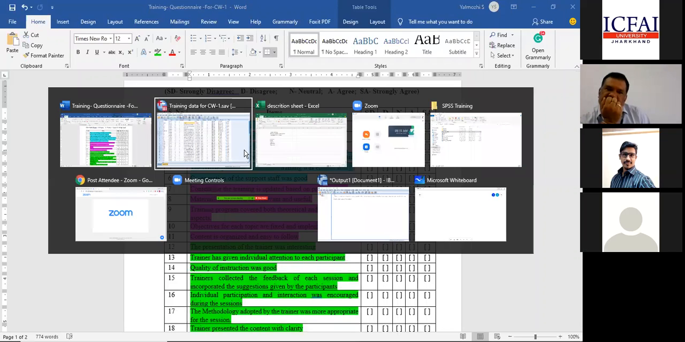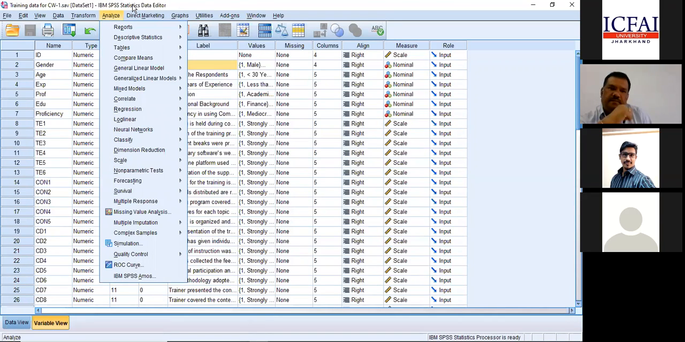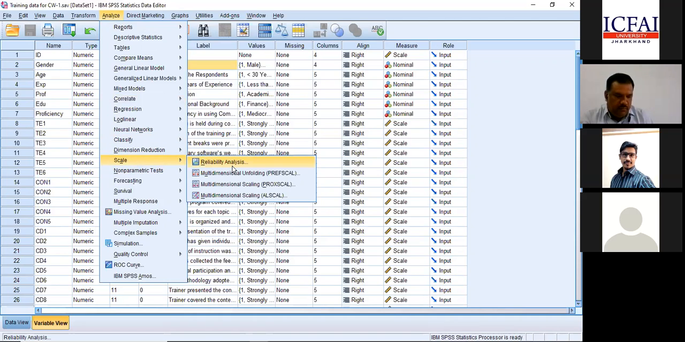So what I'll do, I'm making my progress slow. Again, we'll go to Analyze. As I said yesterday, almost all the tests will be carried out in your Analyze option. Then if you scroll down slowly, you find an option called Scale. In Scale, the title itself is given as Reliability Analysis. So ultimately, we are trying to check the reliability. So click on Scale, go to Reliability Analysis, and click that.